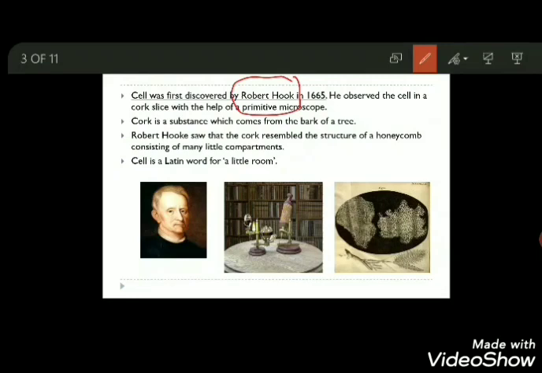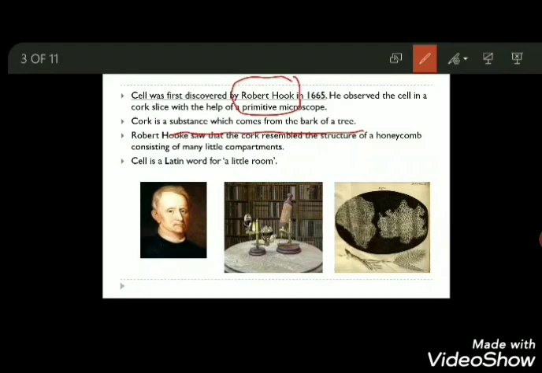He basically took cork. What is cork? Cork is a substance which comes from the bark of a tree. So he took cork, made thin sections of that cork and observed those thin sections under a self-made primitive microscope. During that time there was no compound microscope, there was no good quality microscope, so he observed the cork under a self-made microscope.